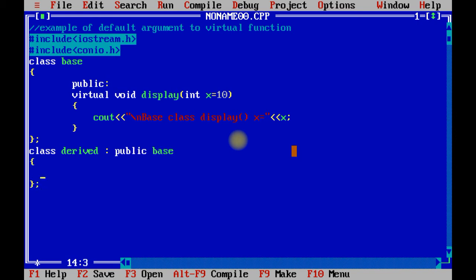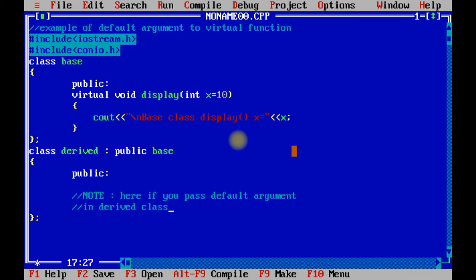In the base class, public, I am going to apply one note. Please refer to it properly. Here, if you pass a default argument in the derived class, then also it will call the base class default argument value.